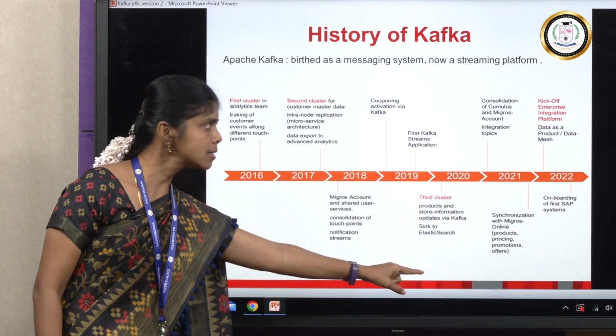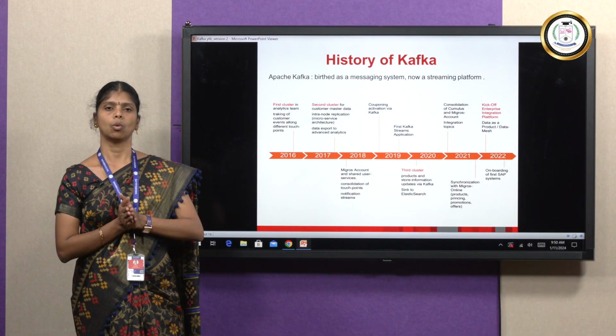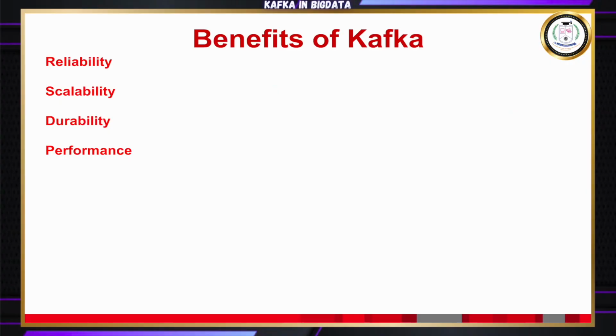And finally, from 2022 until now, it is working as streaming. Next we can see the benefits of Kafka.